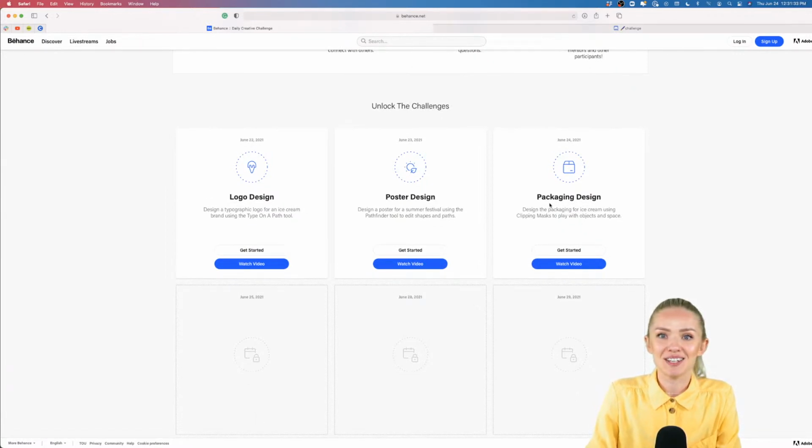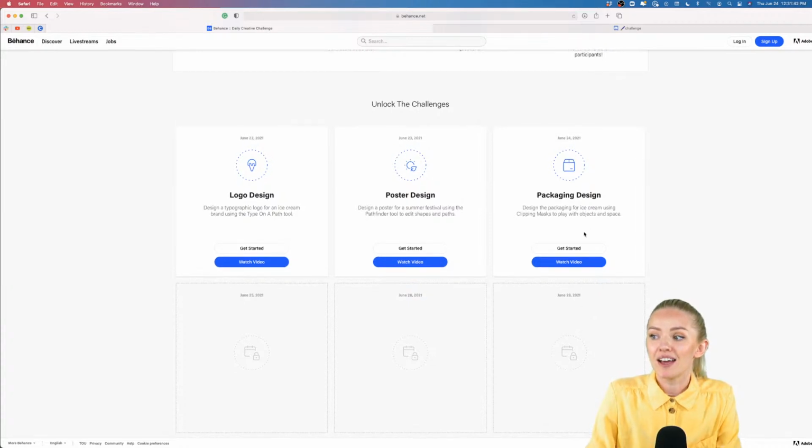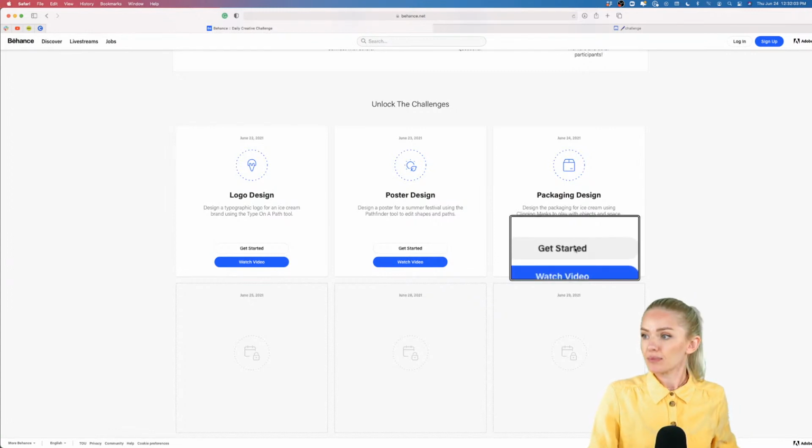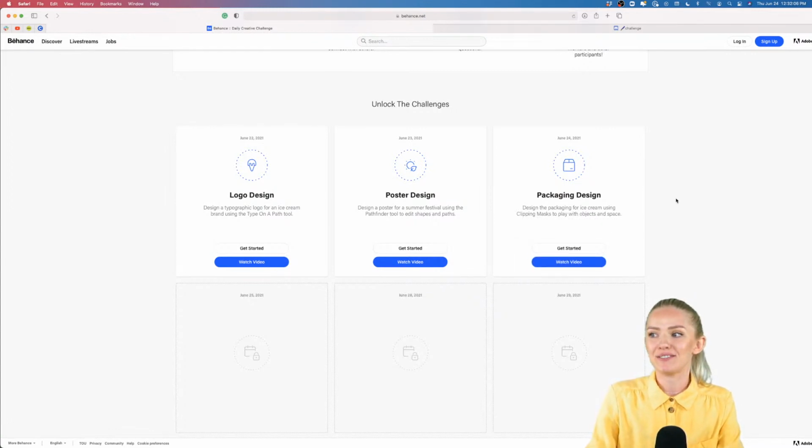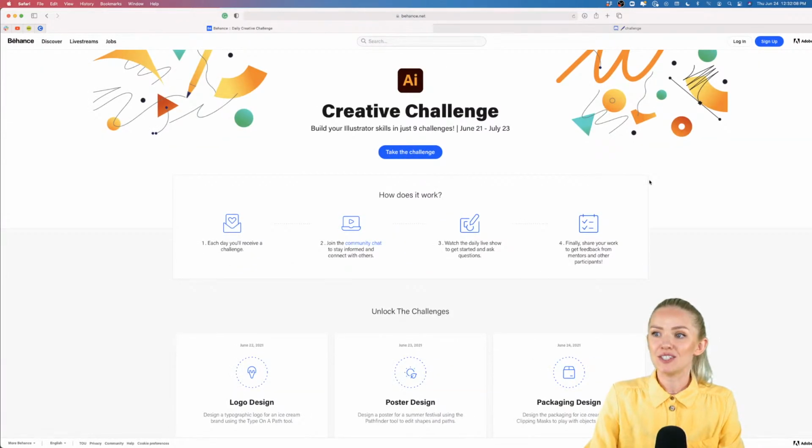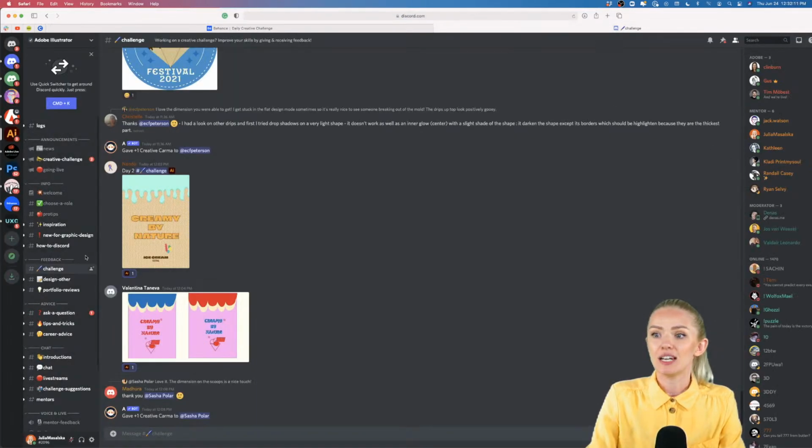And just a little secret, before each stream, you can already access the starter files and download them and prep for the stream. Maybe you can already land some designs even before I explain the challenge. So there's always time to experiment even before the streams. And today's challenge is going to be about designing the packaging for ice cream using clipping masks to play with objects and space. Ooh, how fun! When you click get started right here, you'll be able to access the starter file that I've prepared for you. And once you're done, export your file and submit it into the challenge right here in our Discord.